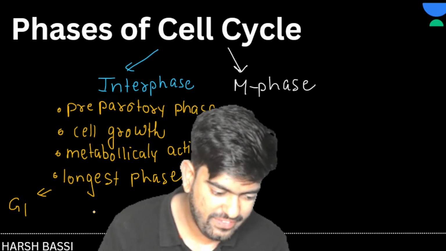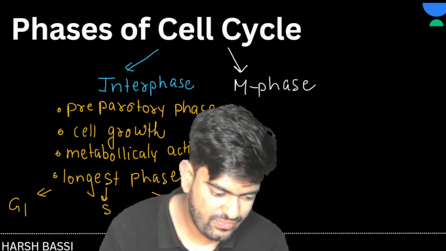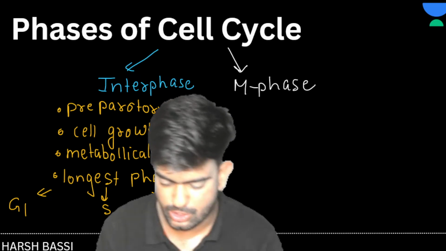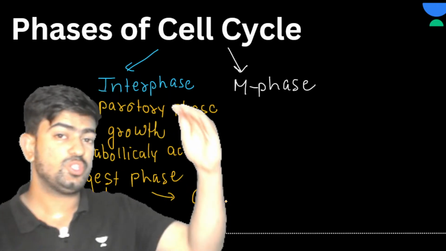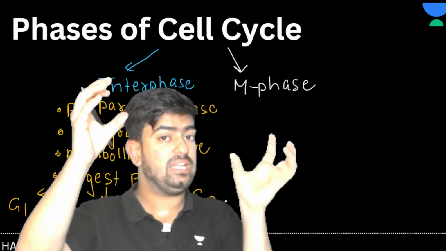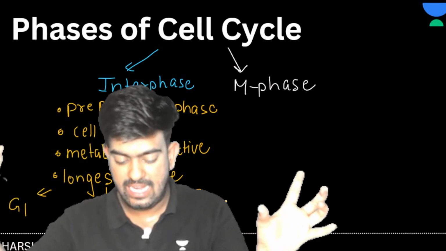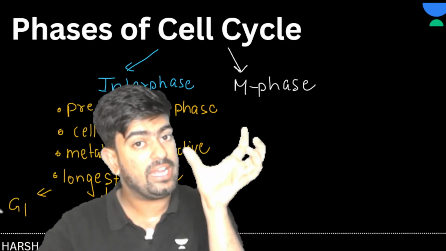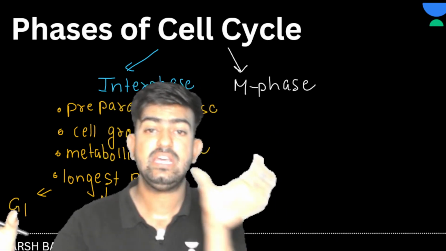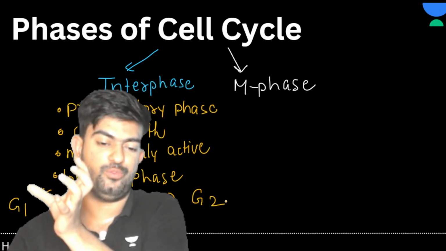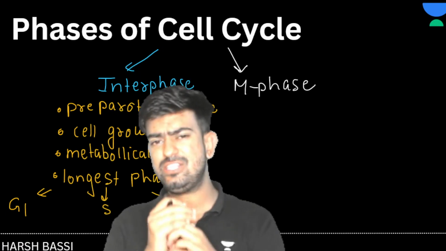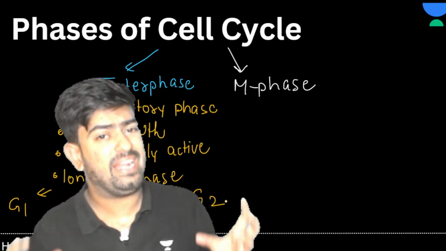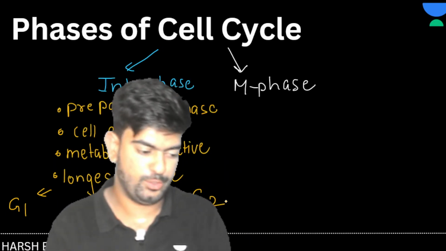Interphase is again divided into G1 phase, S phase and G2 phase. Yes or no? Okay. So the cell cycle is divided into interphase and M phase. Clear?